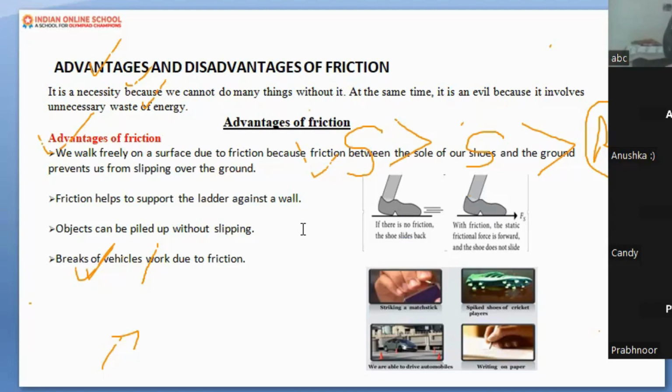Very good, perfect answer. Do you know that a teacher can write on the blackboard using a simple chalk just because of friction? We put a force to move that chalk on the blackboard. On the opposite side, another force is acting. That is frictional force, or resistance offered to the chalk to protect it from slipping or falling down from your hand.